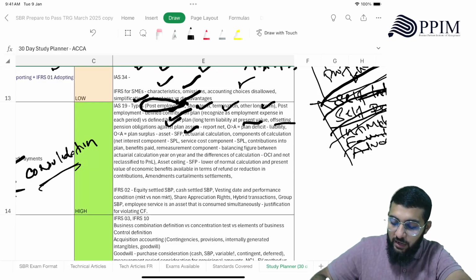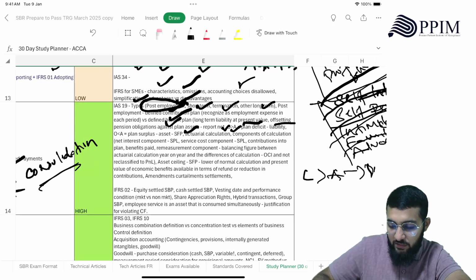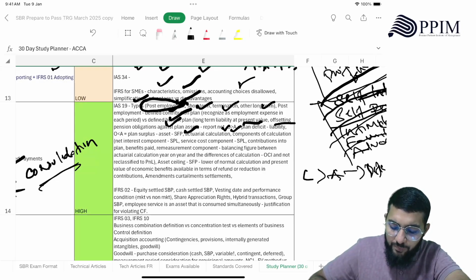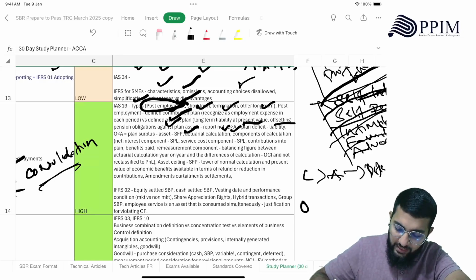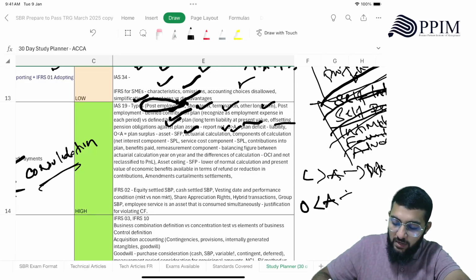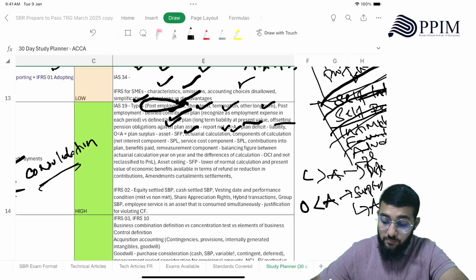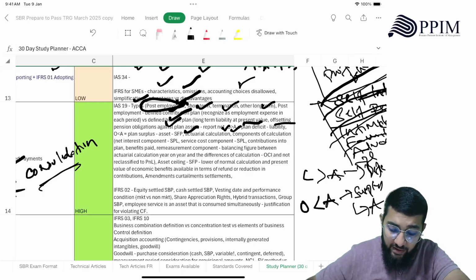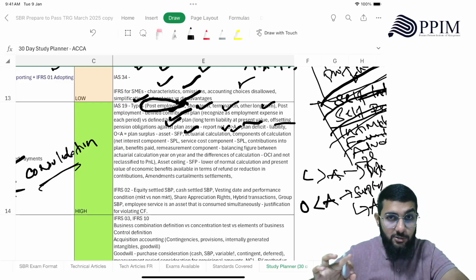So it can be a plan deficit if obligation exceeds asset, meaning liability exceeding asset, of course, that makes it a deficit. If it is obligation that does not exceed, or asset exceeds the obligation, that becomes a surplus, right? So this becomes a liability, this becomes an asset. Okay, all right. Now this calculation is very important.